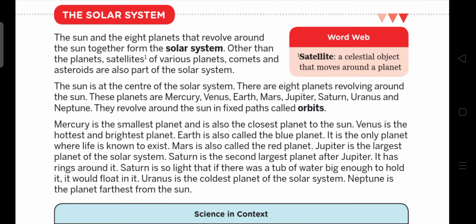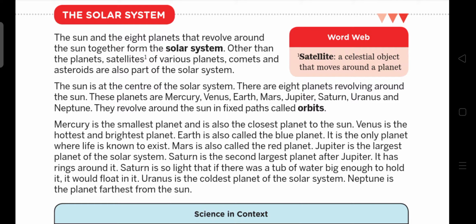तो ये जिस पाथ में रिवॉल्व करते हैं सन के चारों ओर, that path is called orbit. Mercury is the smallest planet and is the closest planet to the sun. So Mercury is closest to the sun. Venus is the hottest and brightest planet. Earth is also called the blue planet, and it is the only planet where life is known to exist. Mars is also known as the red planet.